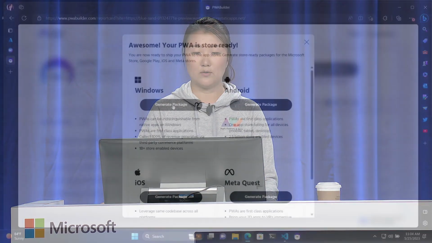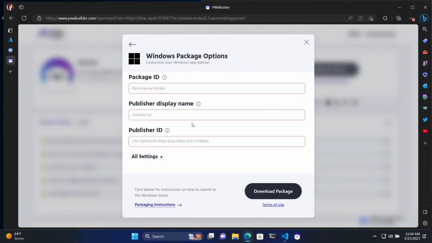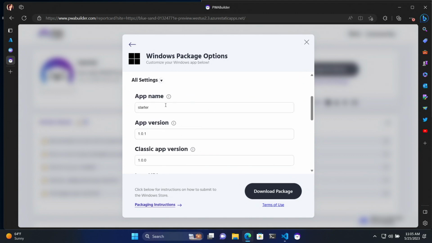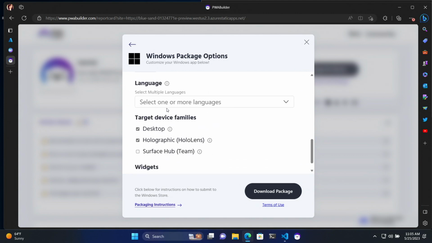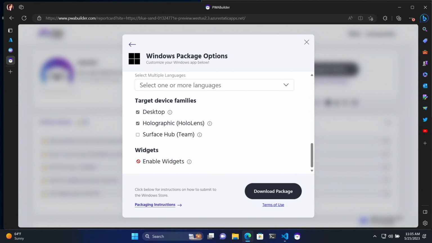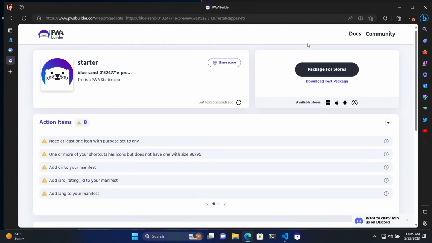But here, let me show you during generation of the Windows package. All you need to do is go to your Partner Center and grab these strings, most of which are confidential, so I don't actually have them pasted here. Go to All Settings, do whatever you need to do to configure the metadata of the app. And then at the bottom, if widgets are already enabled in your manifest, then this box would be automatically checked in order to help you have the widget deployed behind the scenes. Cool. So that's all my demos on this machine.